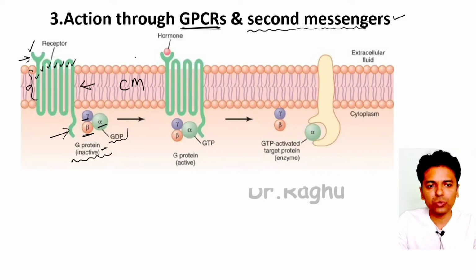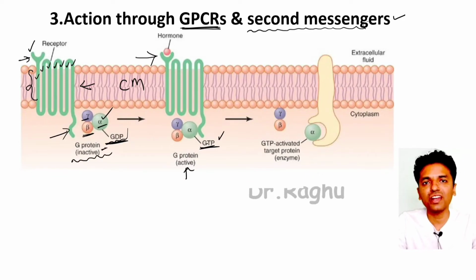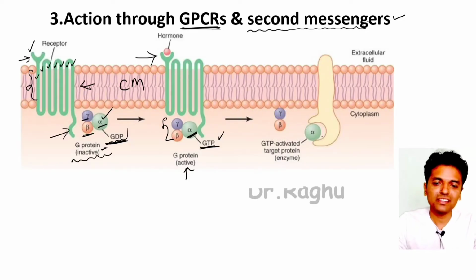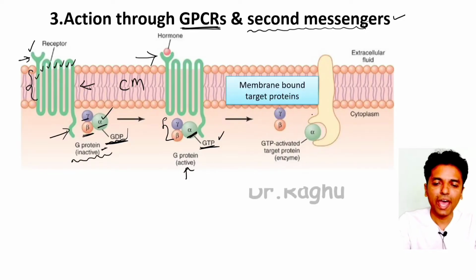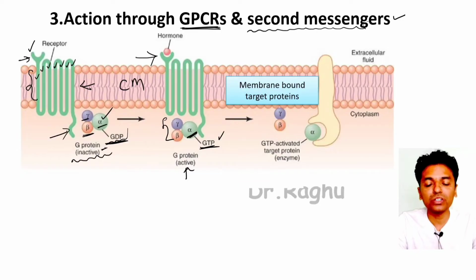Now, once the hormone comes and binds to the extracellular domain of this receptor, the GDP which was attached to the alpha subunit is going to get converted into GTP. So once the GDP has got converted into GTP, we say that the G protein has become active. Once there is activation of the G protein, the alpha subunit is going to dissociate from the beta and the gamma subunit, and go and activate membrane bound target proteins.